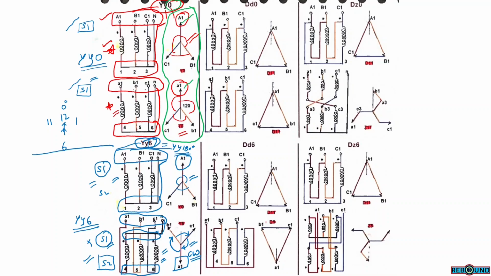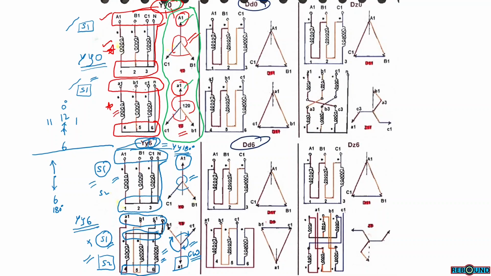In another case, if the voltage vectors of primary and secondary are aligned opposite to each other, then this can be taken as 6 o'clock, which is 180 degrees apart.